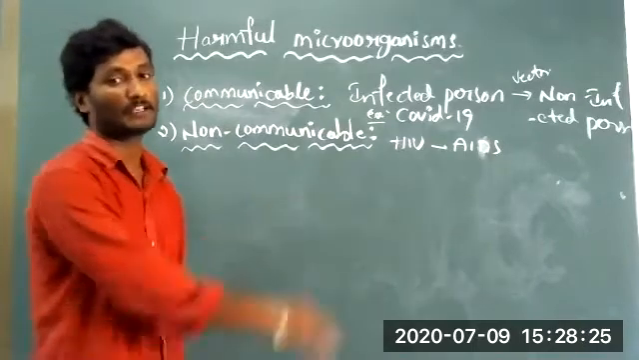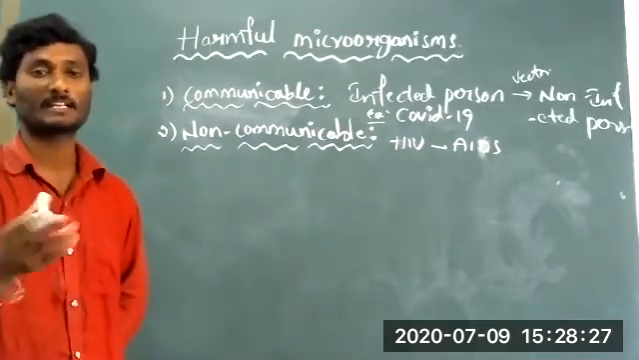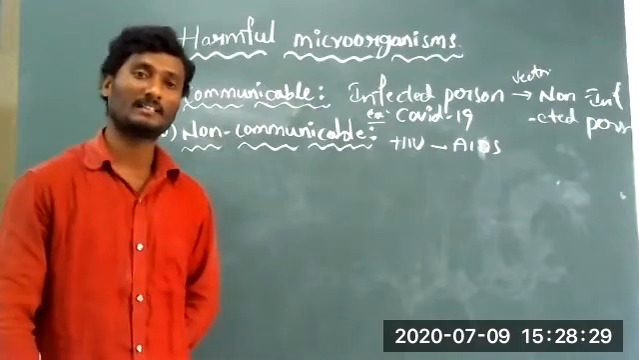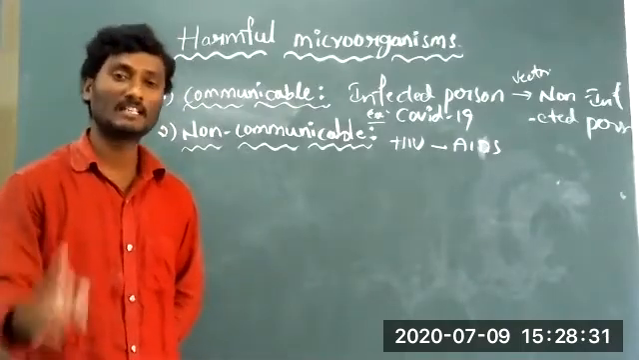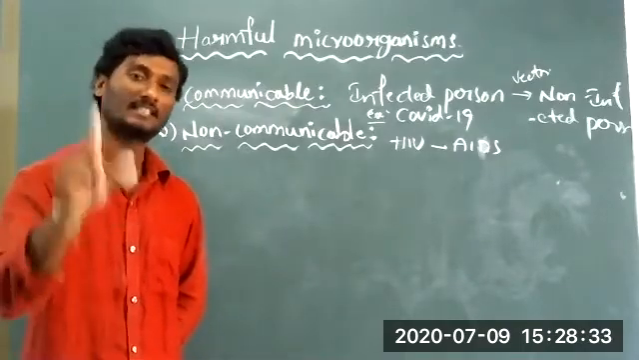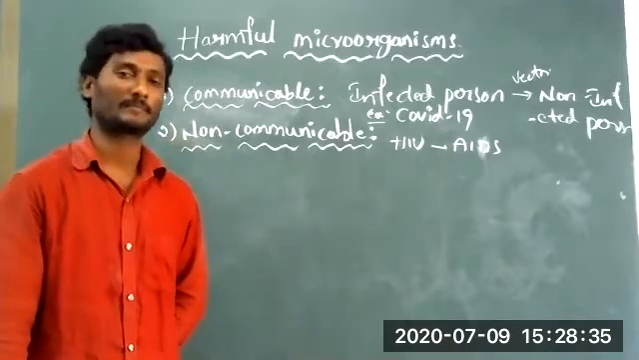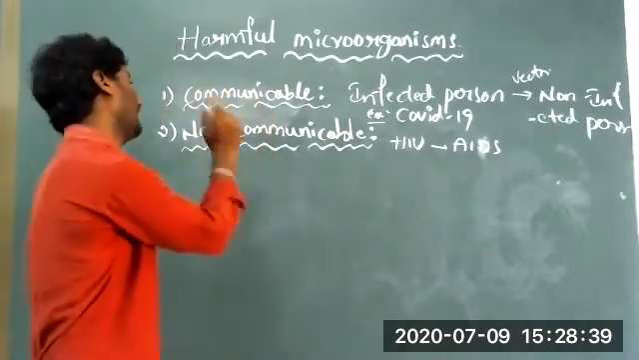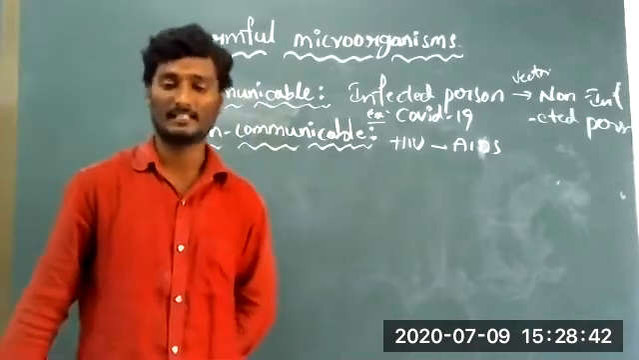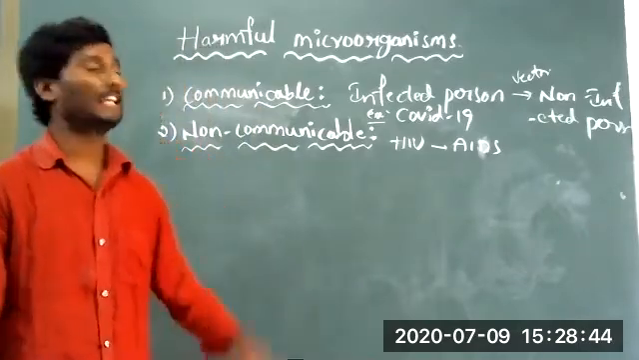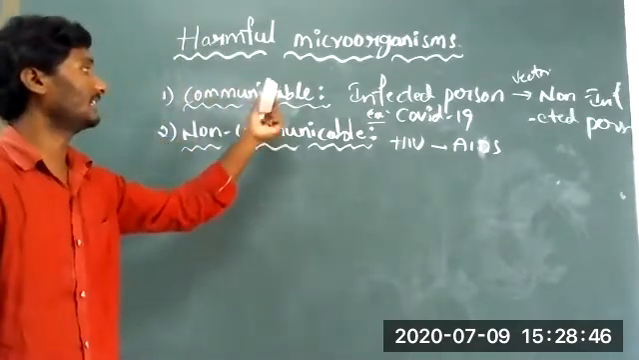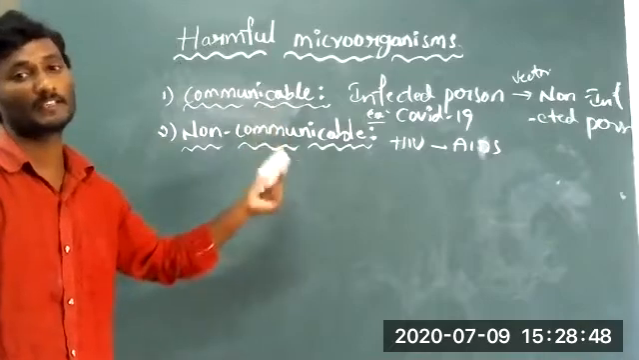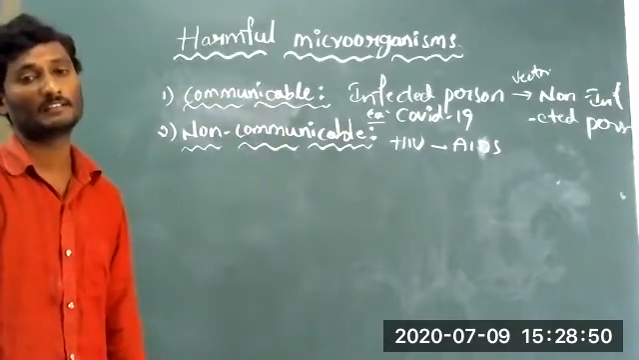In non-communicable disease, there are no vectors participating. The infected person alone suffers from that disease. That is the difference between communicable and non-communicable diseases. What is the most dangerous disease, among both communicable and non-communicable?